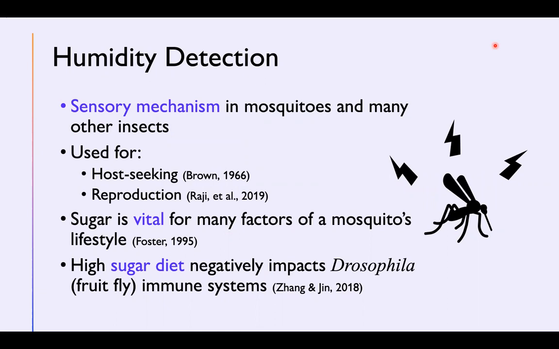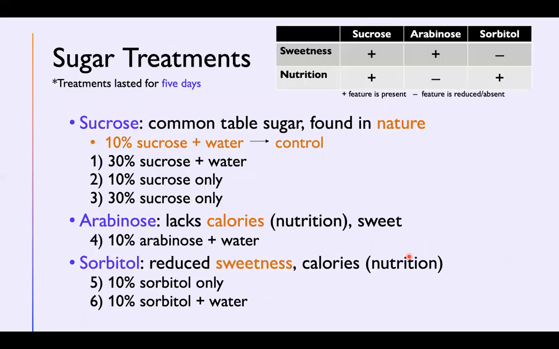Also, it is well known that sugar plays a critical role in the proper functioning of many mosquito behaviors, such as flight, egg laying, and survival. However, high sugar diets may be harmful to an organism. For instance, high sugar diets disrupt the immune systems of Drosophila. So, exploring how sugar impacts humidity detection may provide an excellent opportunity to control mosquito behaviors to limit disease transmission.